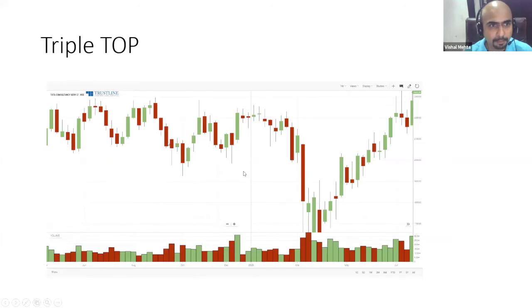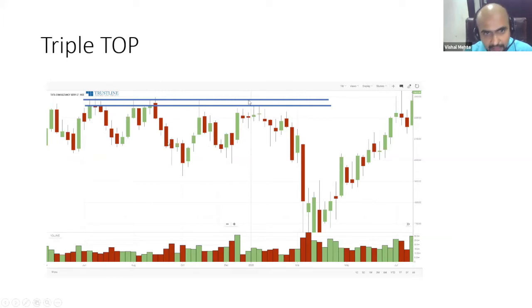Again, triple top on TCS. What happened? 1, 2. Obviously, it was not just a triple top, it was more than that, 4 times. Another top, then another area where it tried to come and find a resistance. Now, assuming you start buying it, what will happen? Your stop losses are getting triggered and you will always be wondering why your stop losses are getting triggered, because you are trading opposite to the market and you are not looking at the chart in a broader, holistic sense. You are preempting, which is very dangerous.